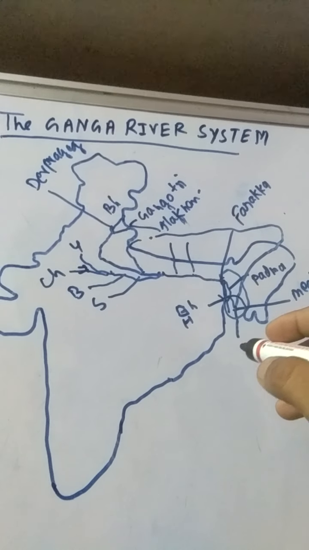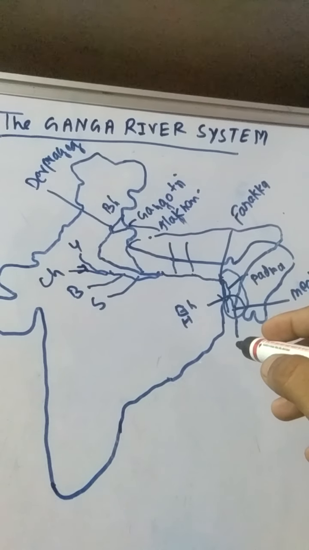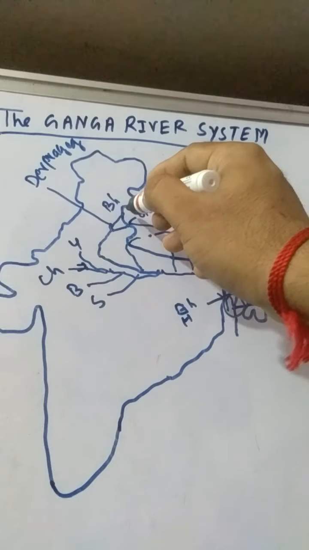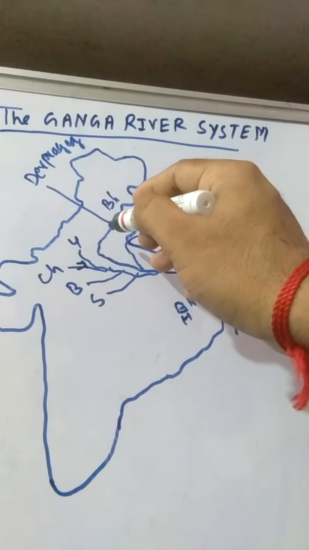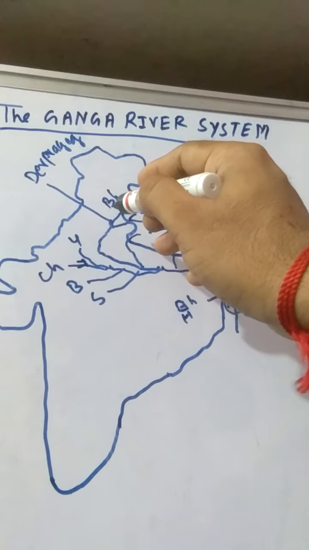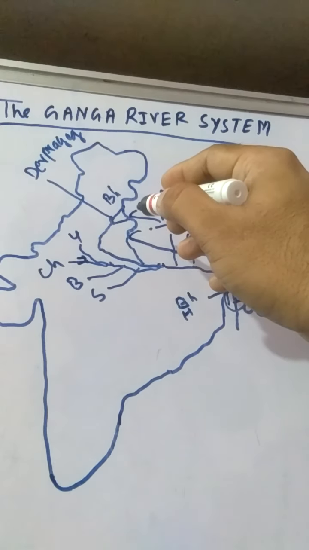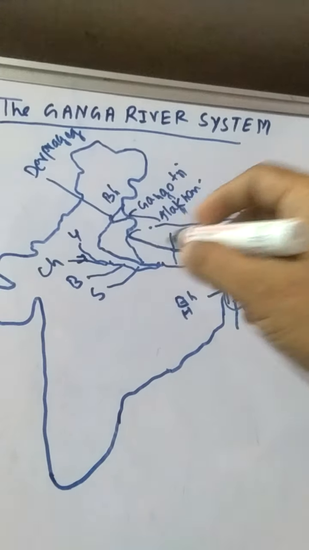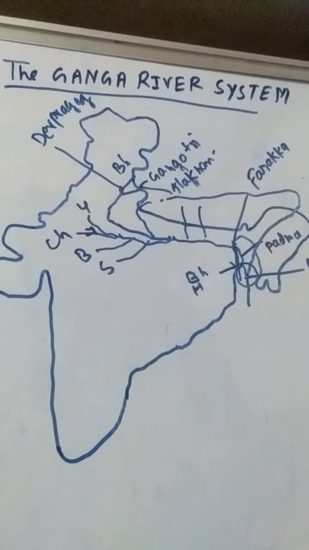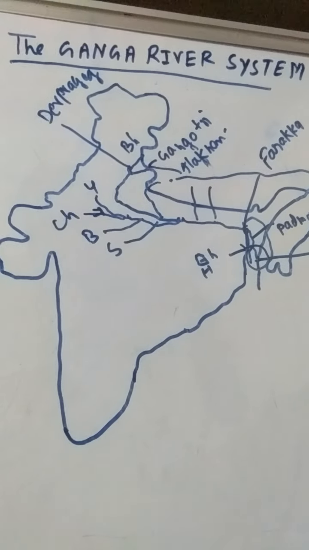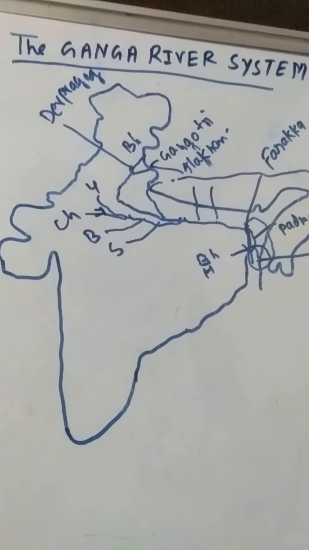The Ganga river has a length of about 2500 kilometers. This river starts from Ambala, where there is the water divide between the two river systems, the Indus river and the Ganga river system. So you could understand well, students. I hope you understood this lesson well and make notes on the lesson.